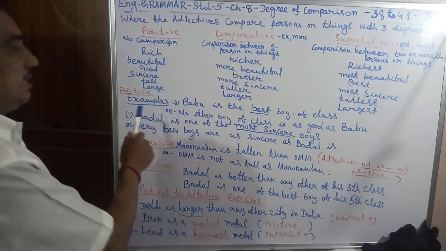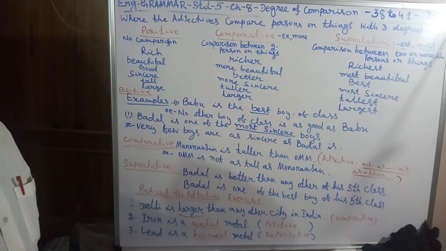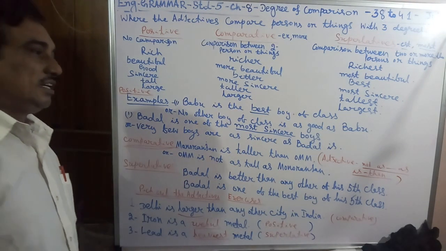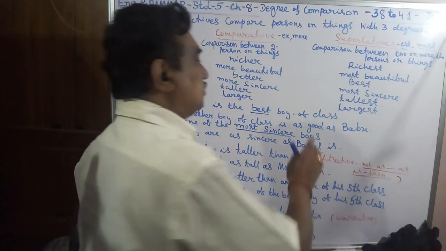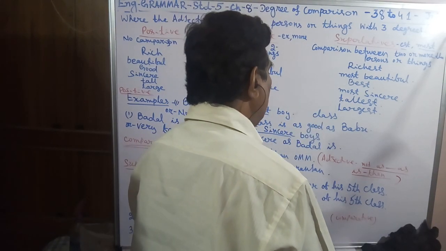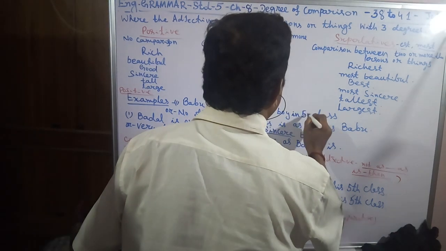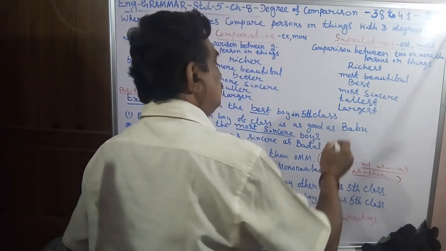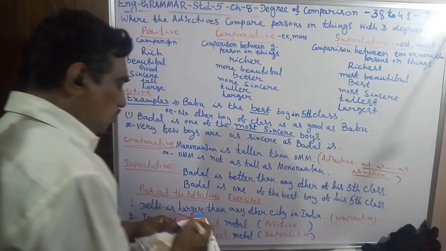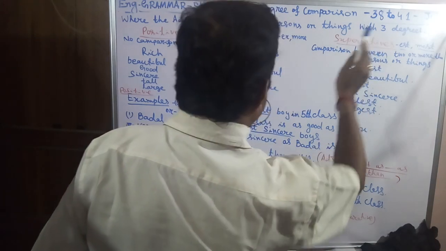So here is an example. Babu is the best boy of the class. Best boy. Babu is the best boy in our class. Babu is the best boy in the 5th class. So best is the superlative.